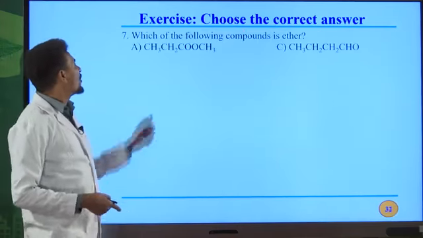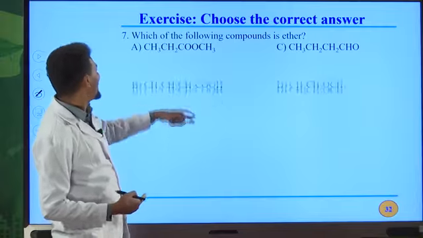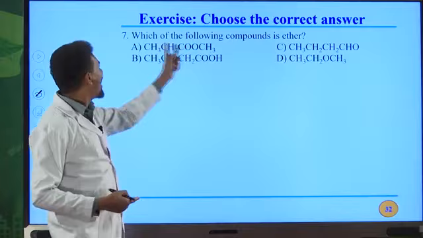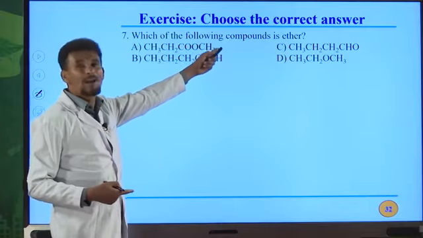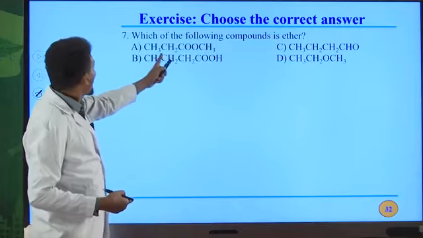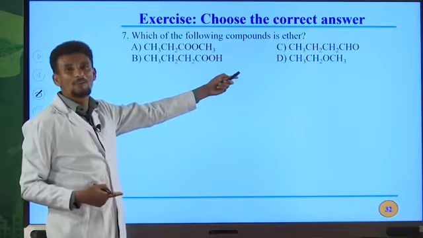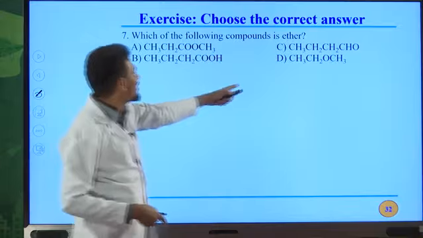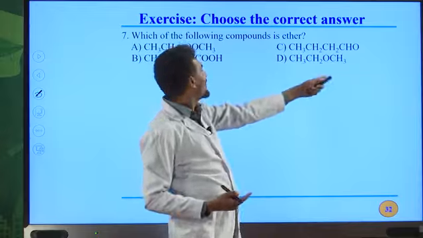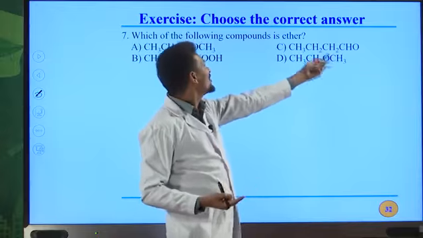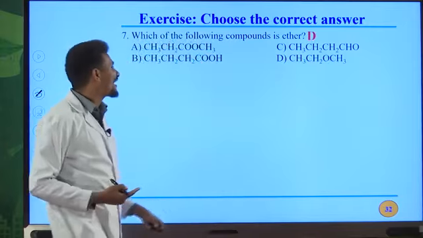Question number 7. Which of the following compounds is an ether? RCOOR prime. This is an ester. RCOOH. This is a carboxylic acid, because we have the carboxyl group. This is the functional group for carboxylic acid. RCHO. This is an aldehyde. ROR prime. This is an ether. So D is the correct answer.